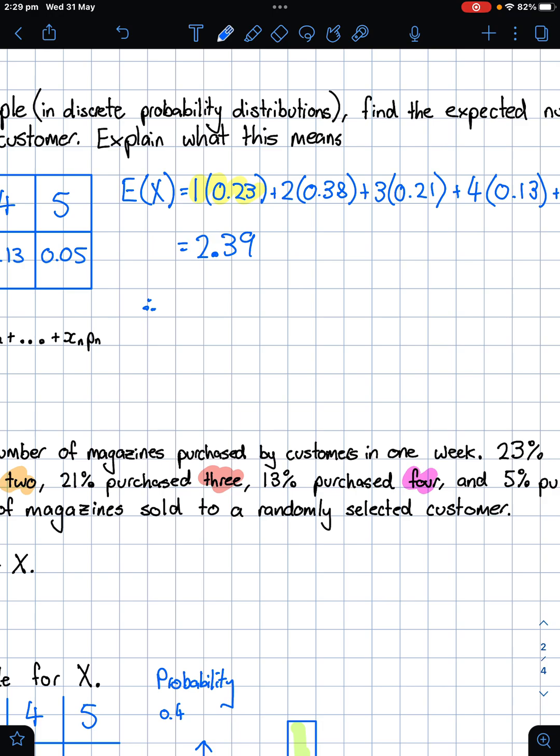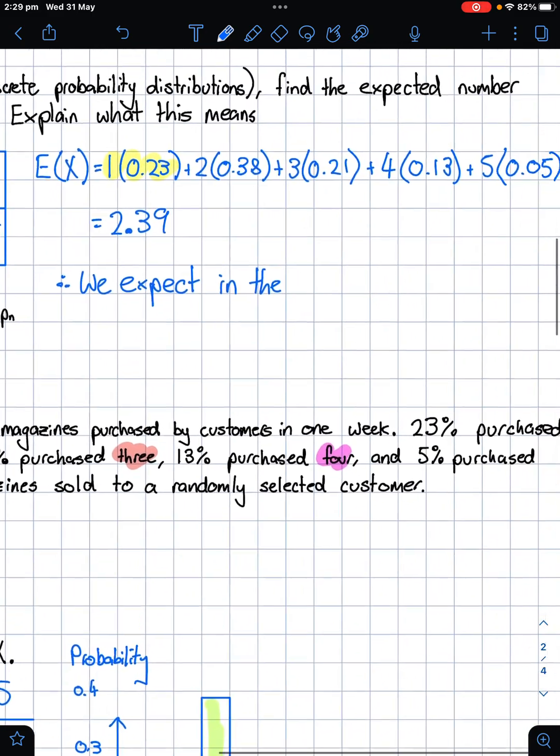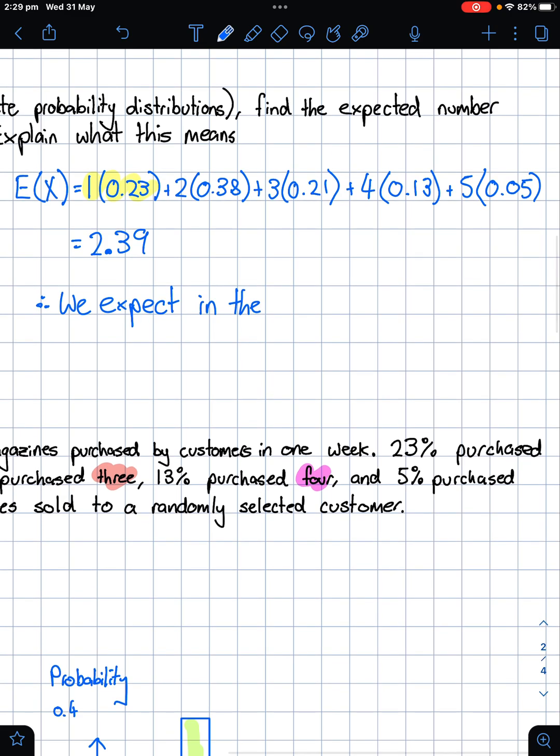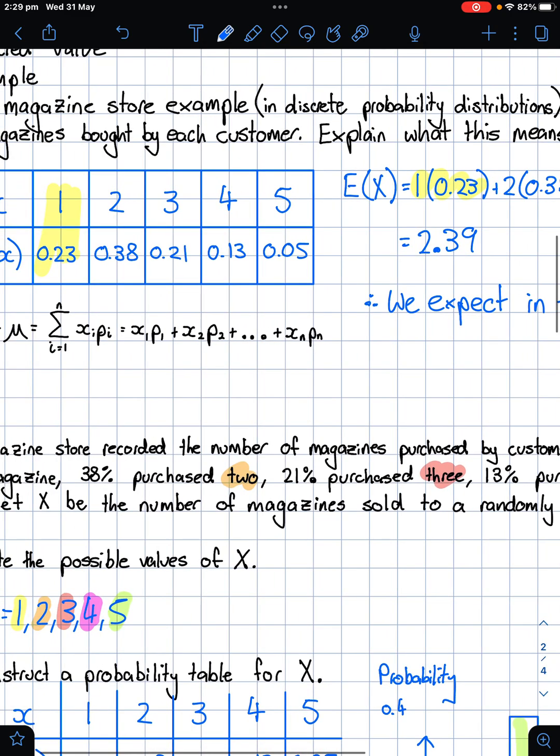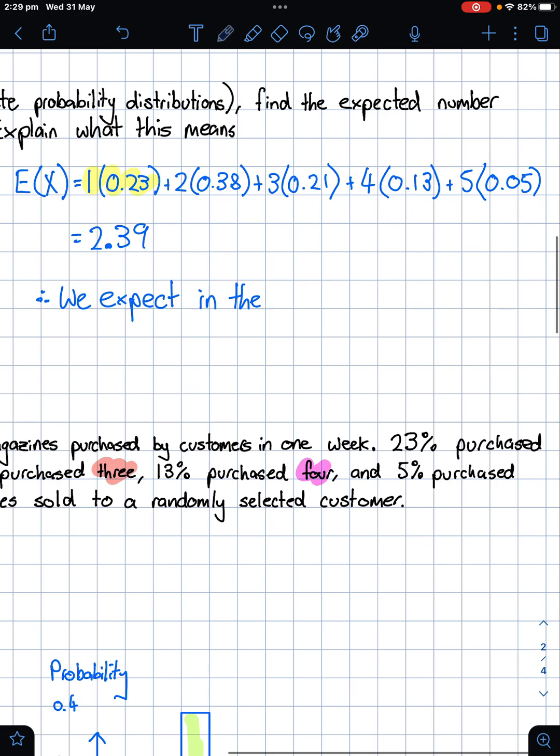Therefore, we expect in the long run, so obviously each customer individually has a probability they're going to get each one, and we would probably expect if one customer came in, this is the most likely, this is the mode. But for the expected value, in the long run, we would expect an average of 2.39.